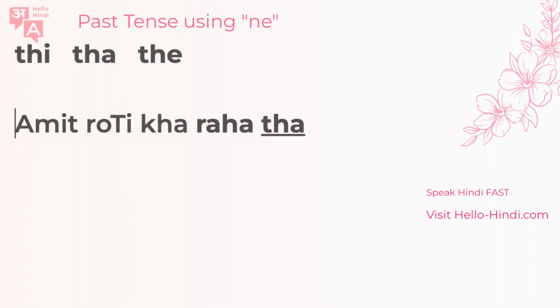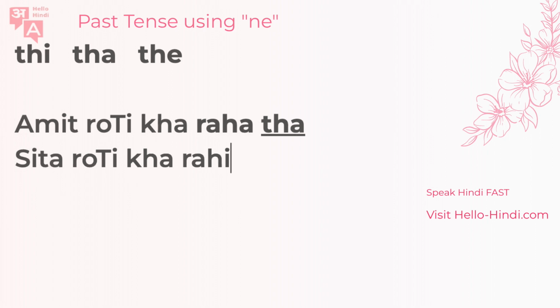Okay. Now, can you guess how you can make it feminine? Let's make this feminine. How can you say this? Sita was eating the roti. So how can you say Sita roti kha rahi? This one, you know, it's the past. Remember, it's the feminine, and then thi here, right? Sita roti kha rahi thi. So this is the second usage of this very existential, very simple was or were kind of form.